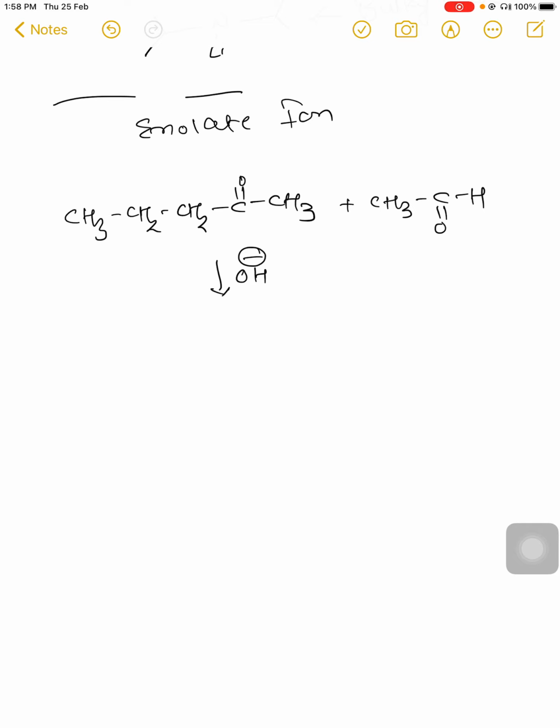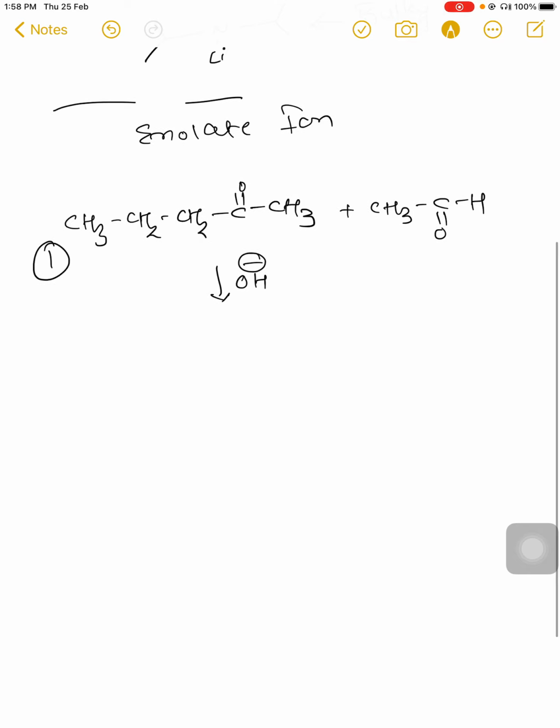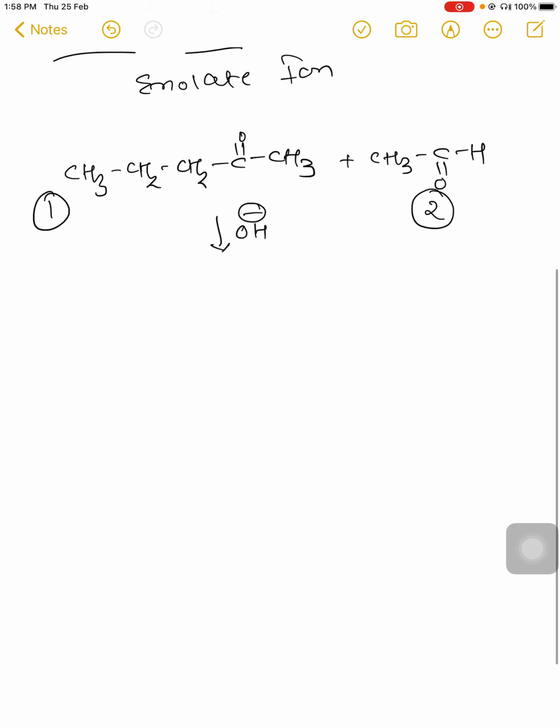Consider this as reactant 1 and acetaldehyde as reactant 2. In the first step, when we add this base to reactant 1, there are two possibilities for abstraction of a hydrogen atom adjacent to the carbonyl carbon.